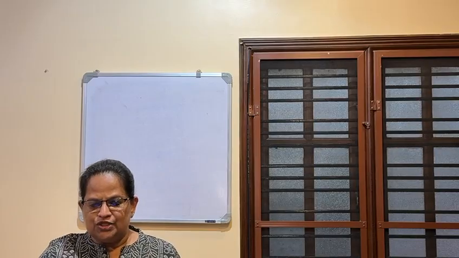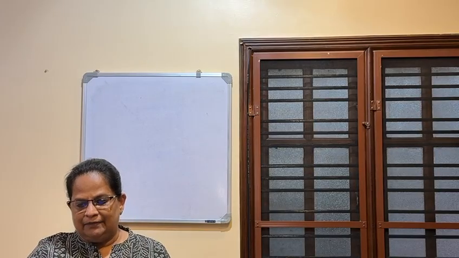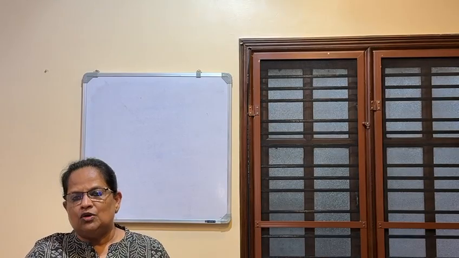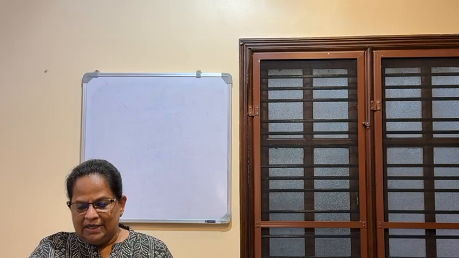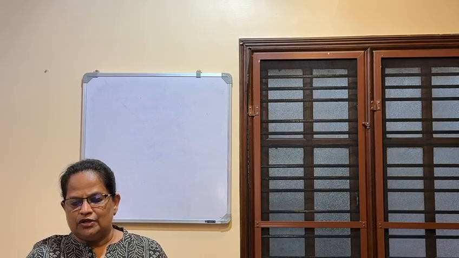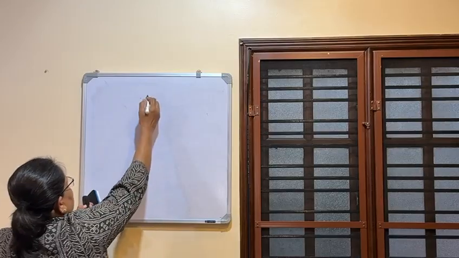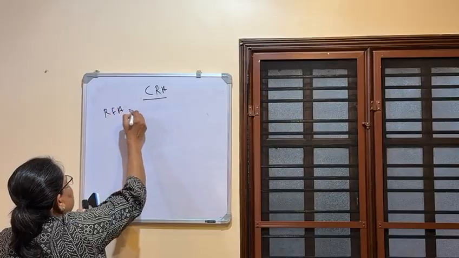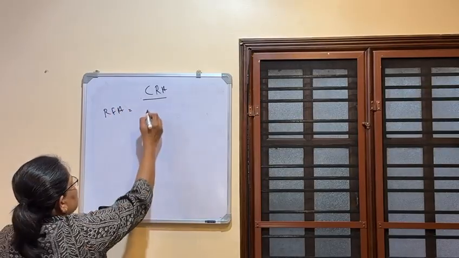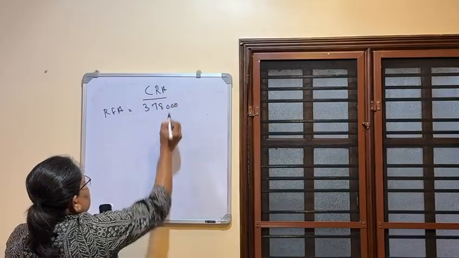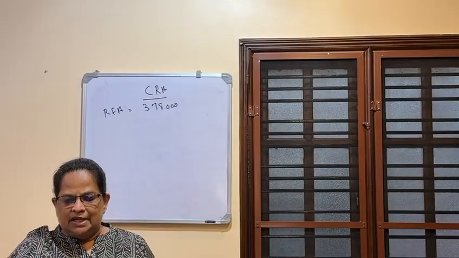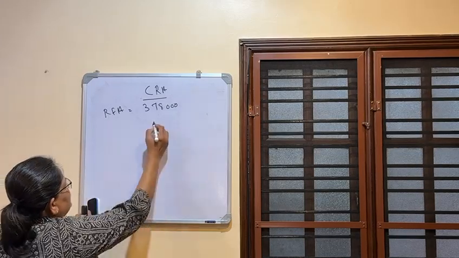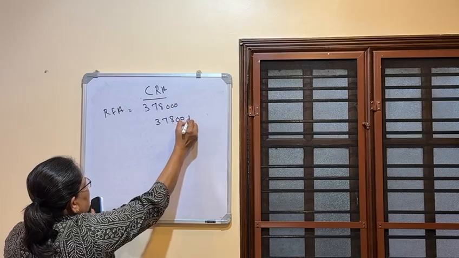So salary for computation of RFA: salary plus DA at the rate of rupees 3,000 per month, plus bonus, plus entertainment allowance. All taxable allowances will come. So that is 3 lakhs plus 36,000 plus 24,000 plus 18,000. So salary for computation of RFA, the value is 3,78,000. Now you have to remember, population of the city is above 40 lakhs, that is 10% of salary. So 10% of salary is 37,800 plus cost of furnishing